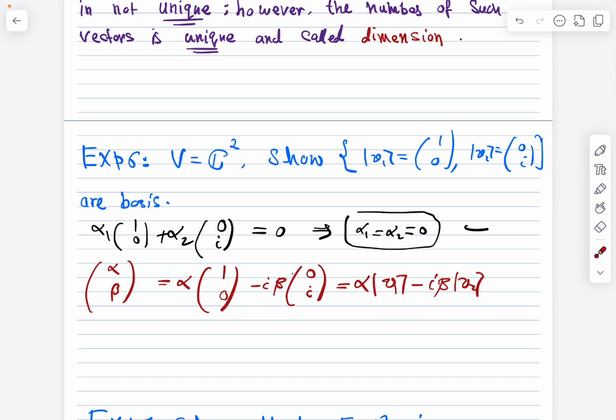Notice here C2 is over C, so we are allowed to use a complex scalar. If, and I will just leave this as an assignment, my space is over R, so the only allowed scalars are the real numbers, then the dimension will actually be 4. But in most cases we'll deal with vector spaces which are over the complex numbers.